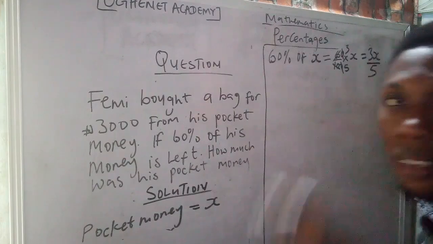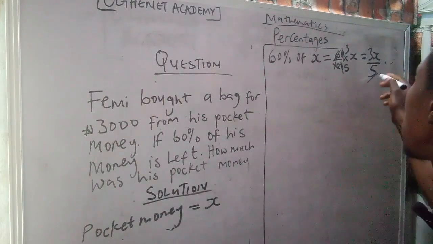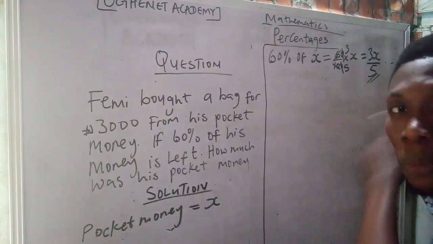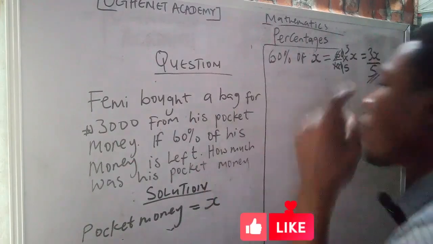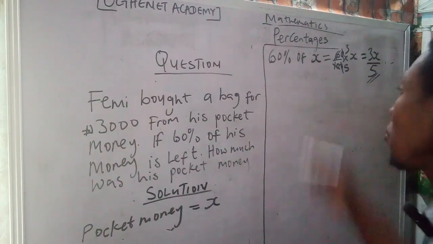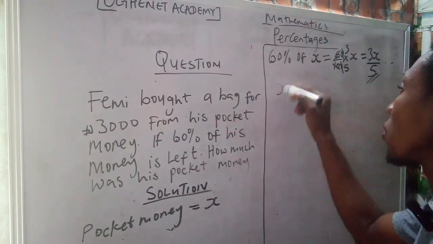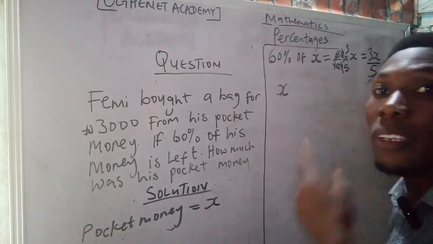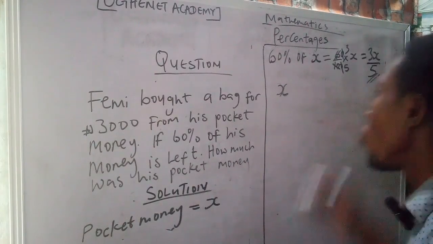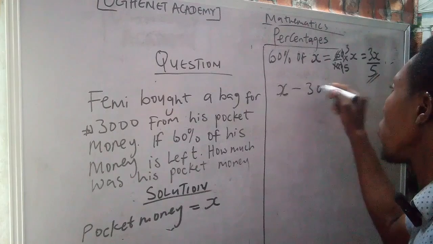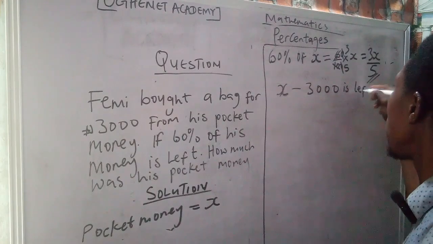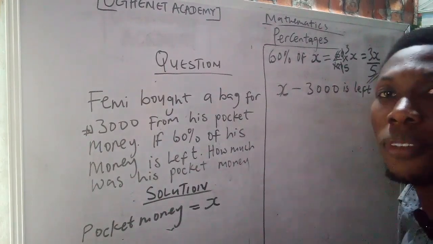I hope you can see that. 3X over 5. This is actually 60% of his money. Now, if 3,000 naira was taken from his money, what is going to happen? It means that if his pocket money is X and 3,000 naira was taken from his pocket money, what we are going to have left will be X minus 3,000. This is actually the money left.